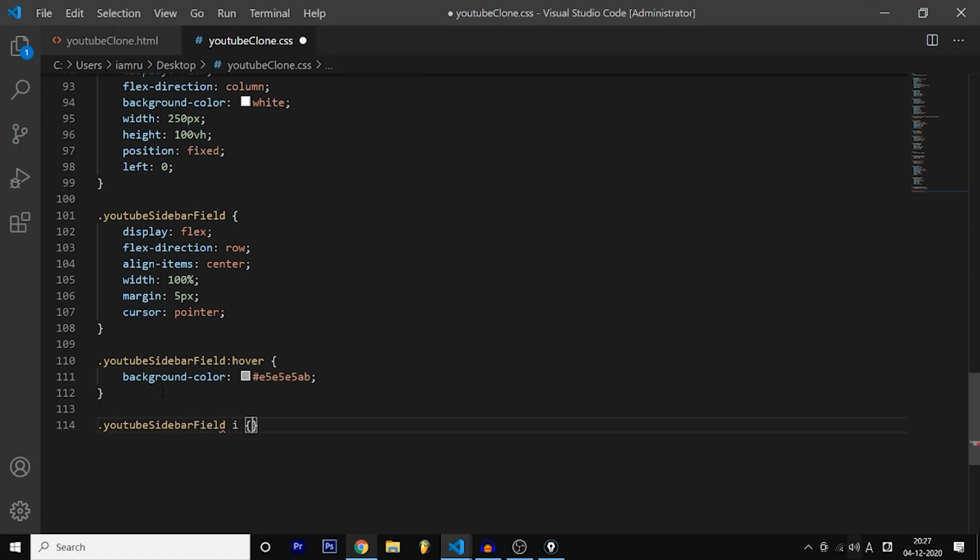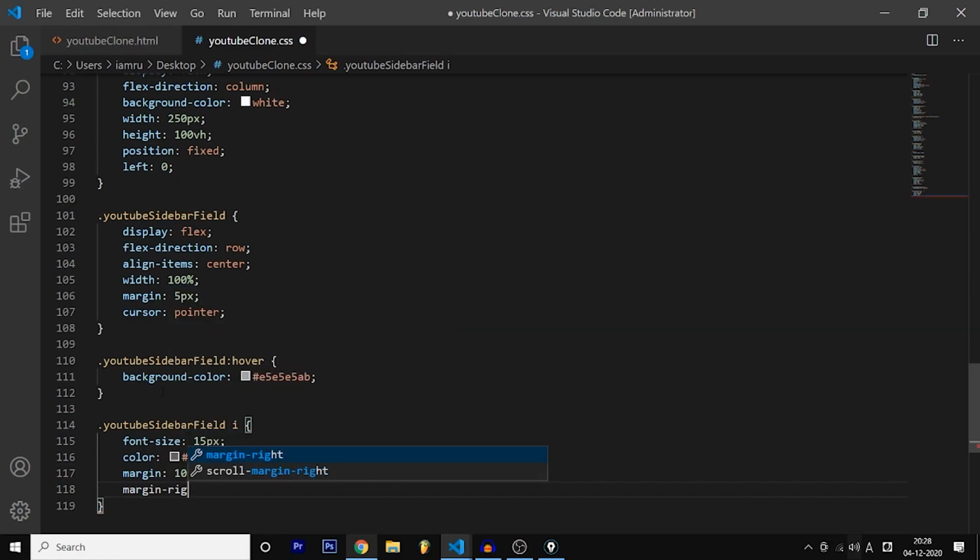And inside the YouTube sidebar field we have an icon, for example, the home icon just like that. Let's style that. First of all, the size should be 15 pixels and the color should be 606060. And after that, we have a margin of 10 pixels, which is the outer space. And after that, the margin right, which is the space from the right, 25 pixels, and margin left is 20 pixels. Perfect.